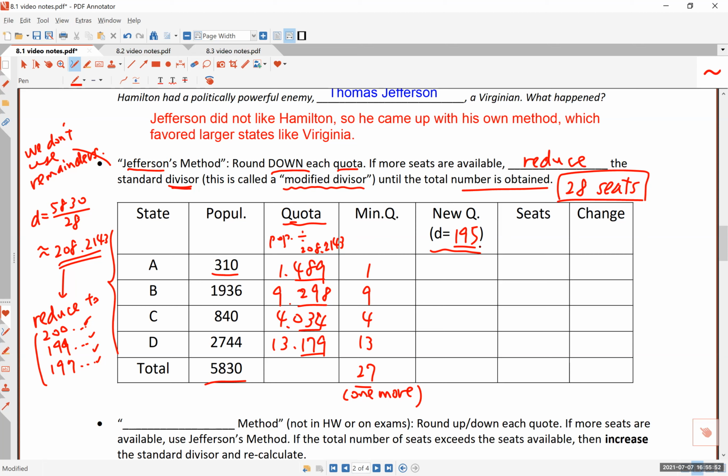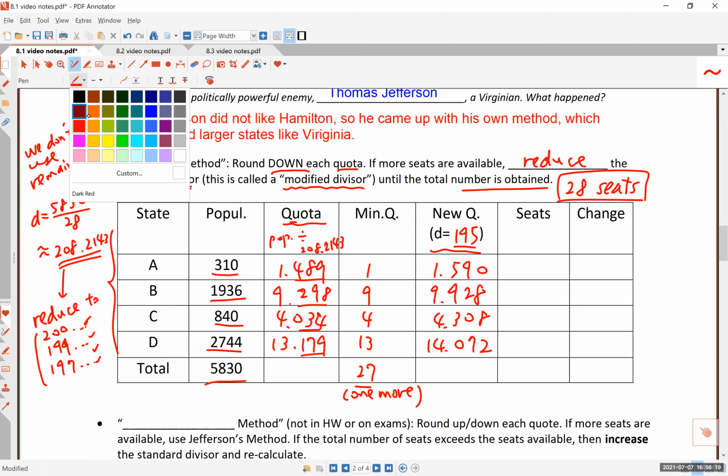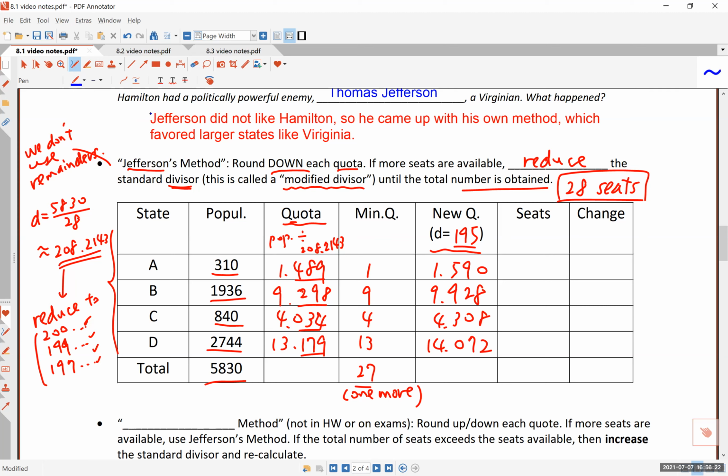310 divided by 195, that would be 1.590. This number divided by 195 is 9.928. This number divided by 195 is 4.308. This divided by 195 is 14.072. Now remember, we are not going to pay attention to the remainders, so don't even worry about the remainders. All we are looking at is that integer part, the part that comes before the decimal point. Remember, that's how we find our minimum quota.